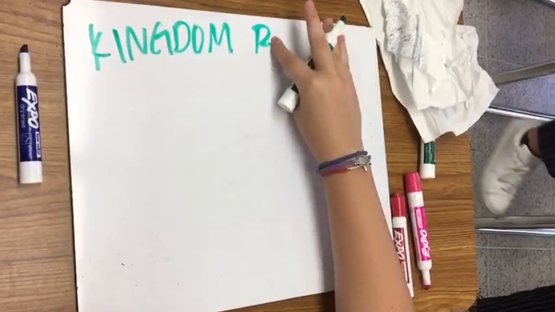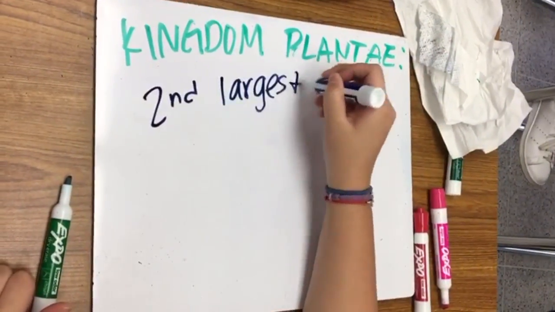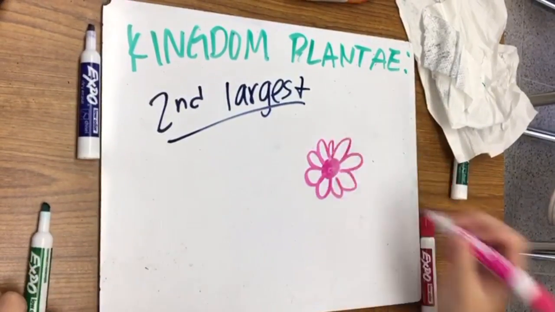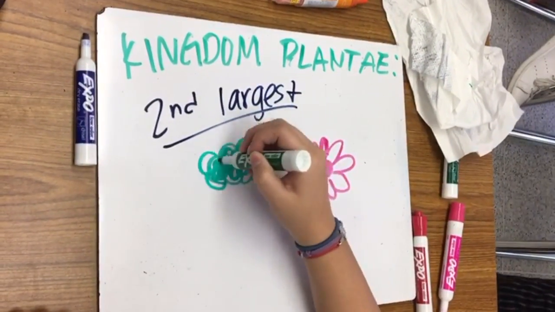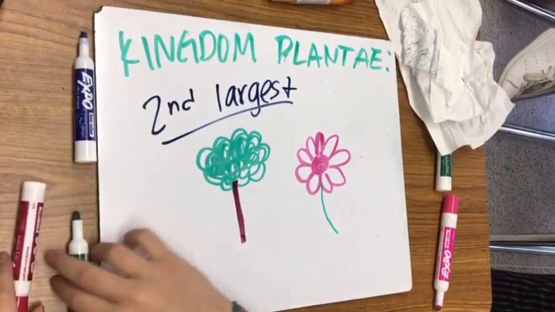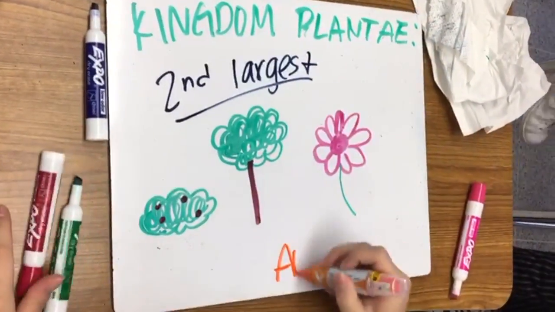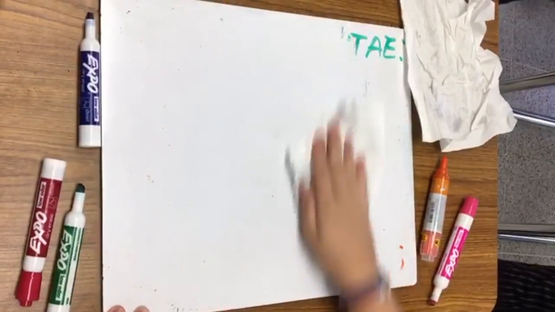The Plantae kingdom consists of all the plants that you have come to know. For example, flowering plants, mosses, and ferns. Plants are multicellular and consist of complex cells. They're the second largest kingdom. They are also autotrophs, meaning they make their own food.